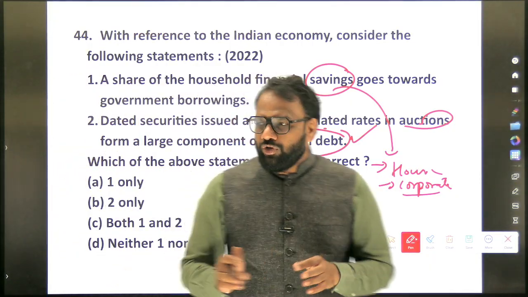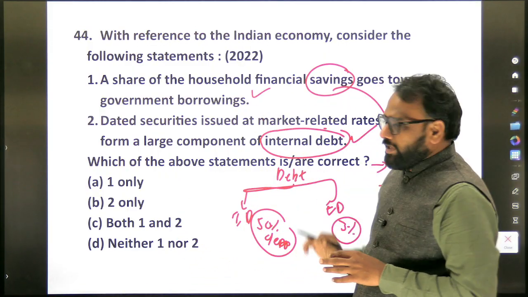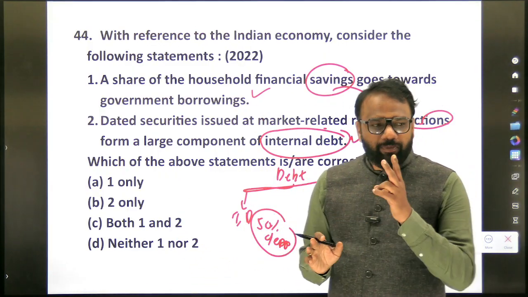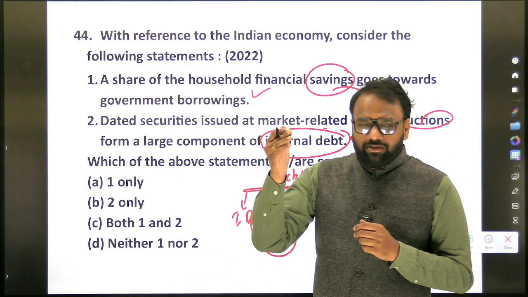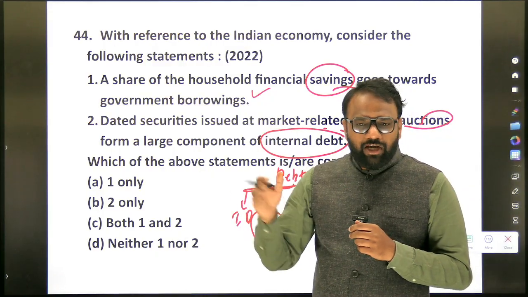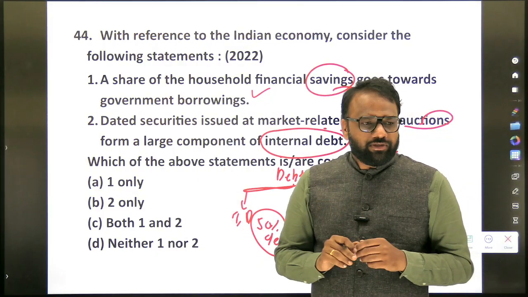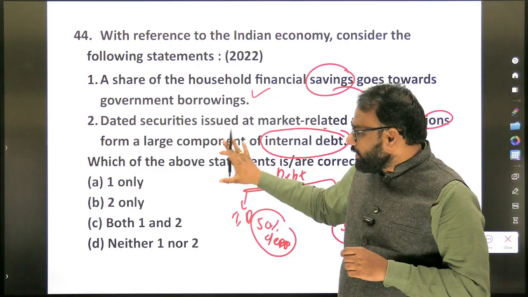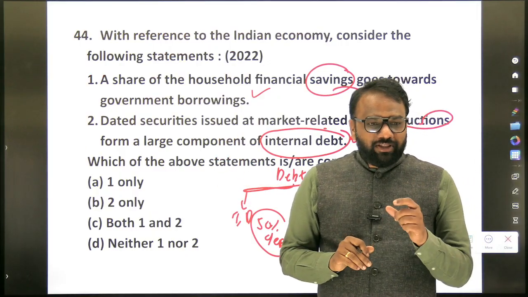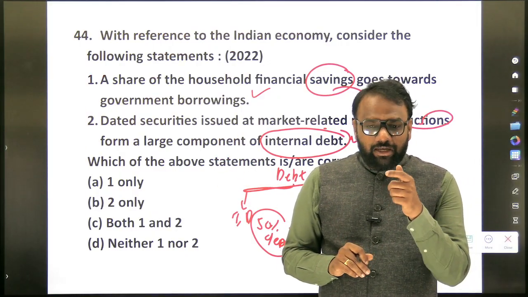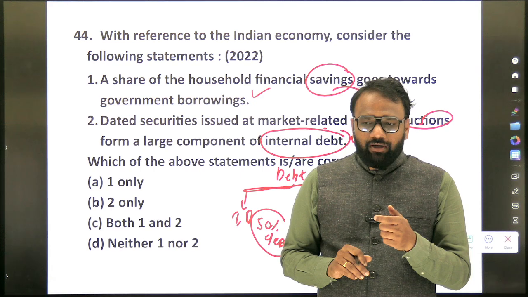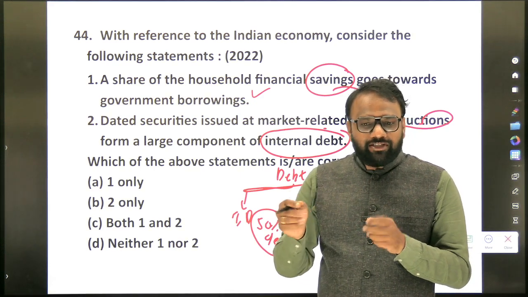Yes, okay. So option number 1 is also correct, 2 is also correct. So based on this question, we should be able to revise two concepts. One is savings components, another one is debt and its components. Okay, debt and its components. See here, whatever debt information we have seen, this information will generally be part of the budget document, also sometimes part of the economic survey as well.